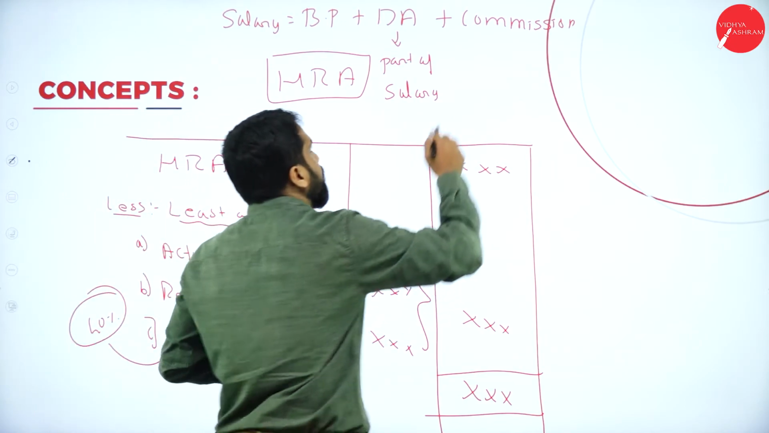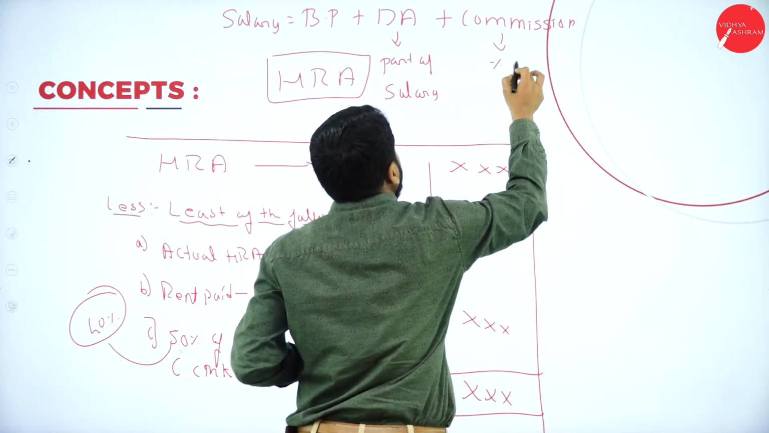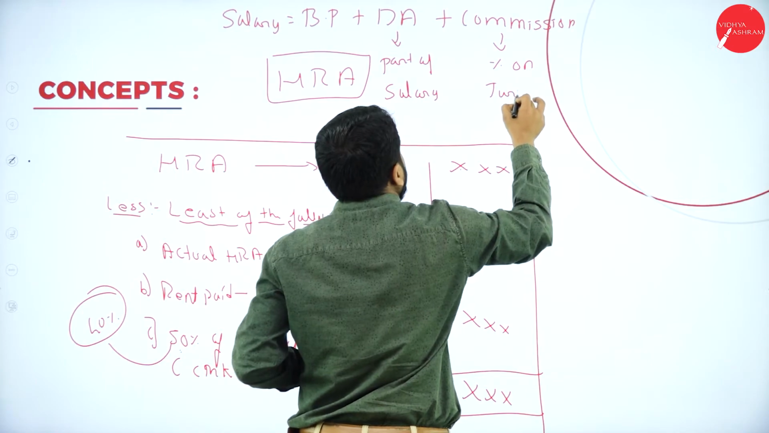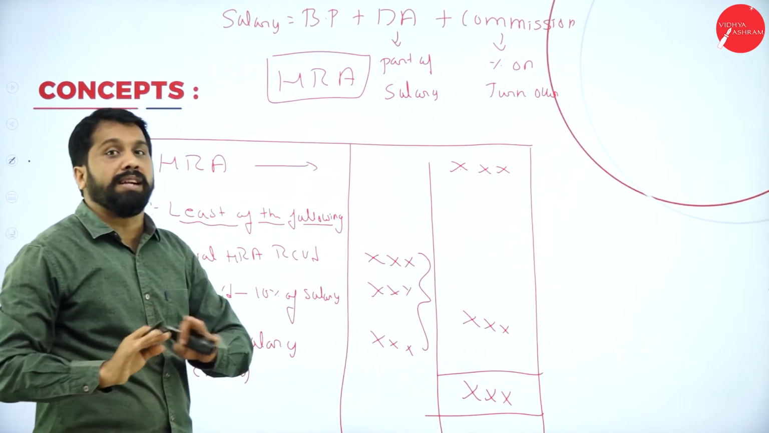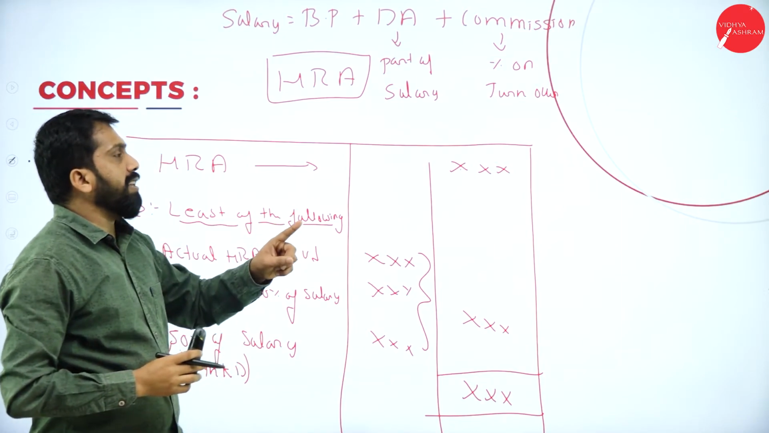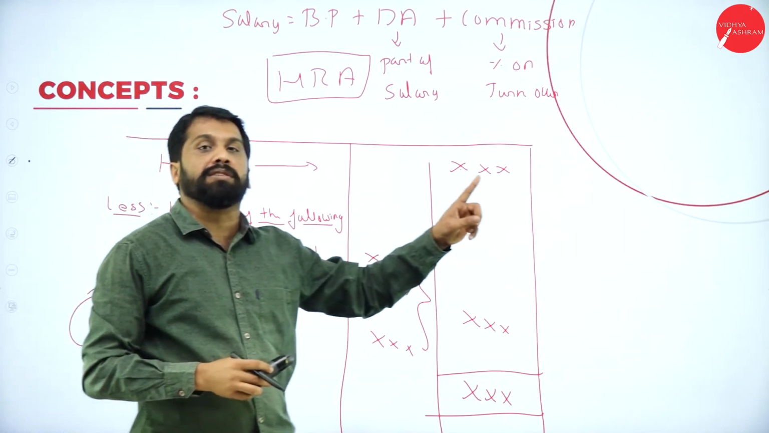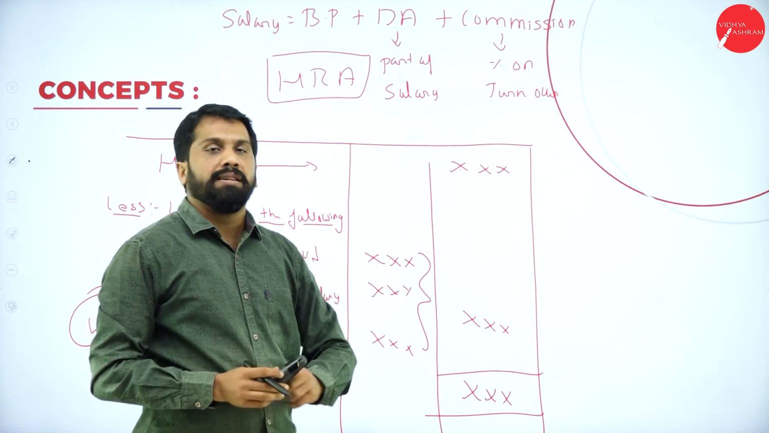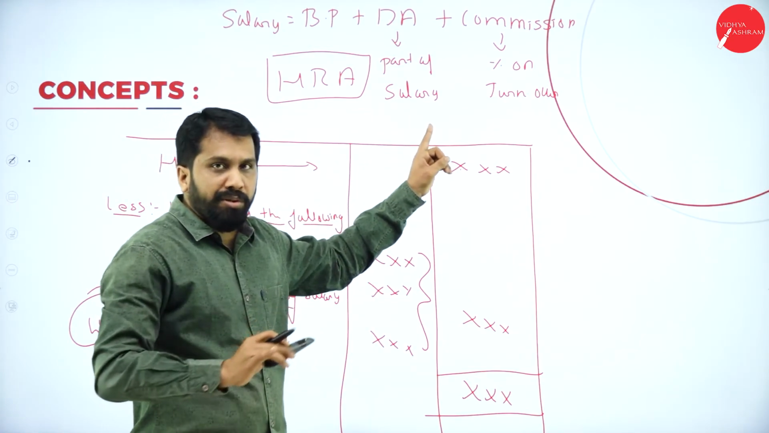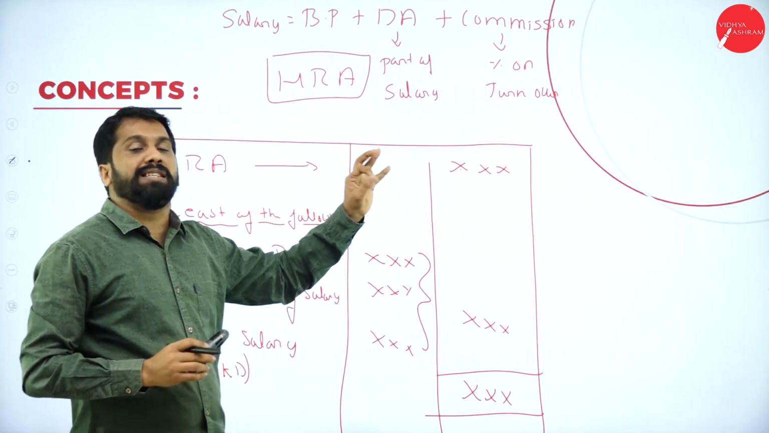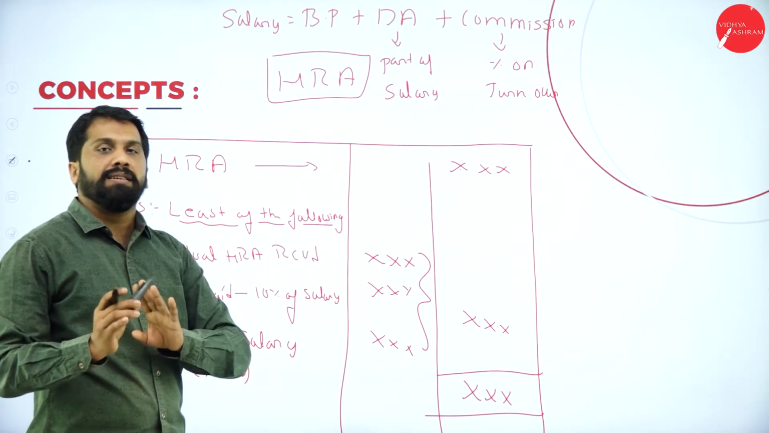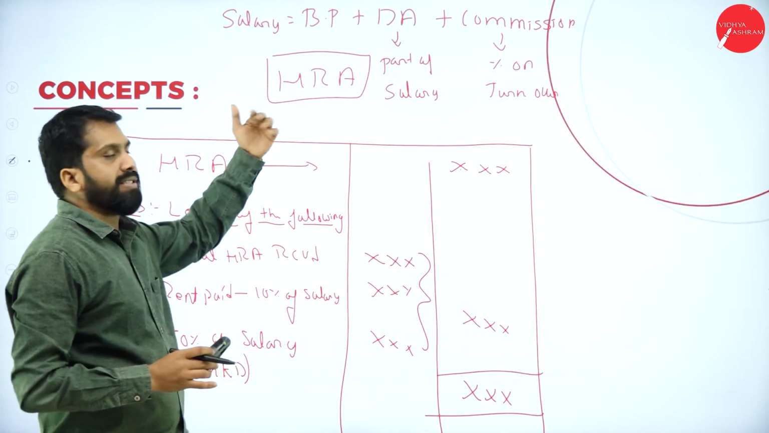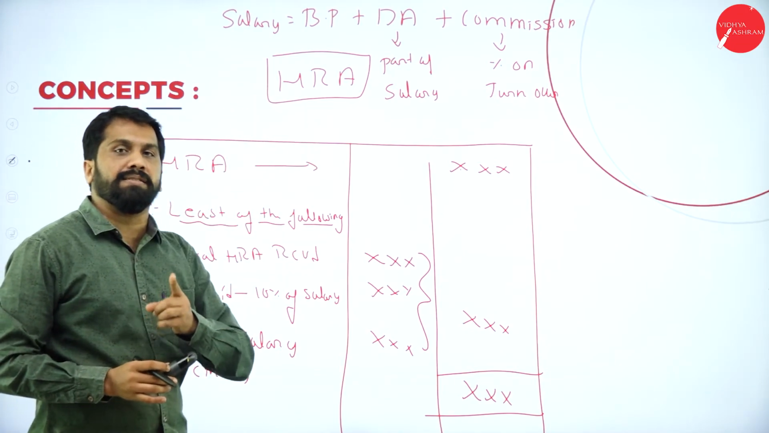Commission should be percentage on turnover. If they give you commission 5,000, don't take. If they give you commission 5,000 in the bracket percentage on turnover, then you have to take. If they give DA, don't take. If they give DA within the bracket, it is a part of the salary, then you take DA. Clear? Yes. Or else your basic pay itself, your salary. Clear? Yes.